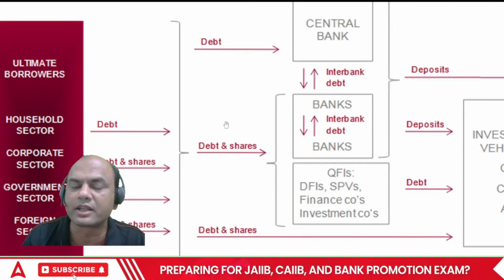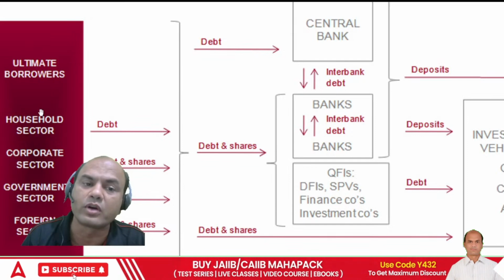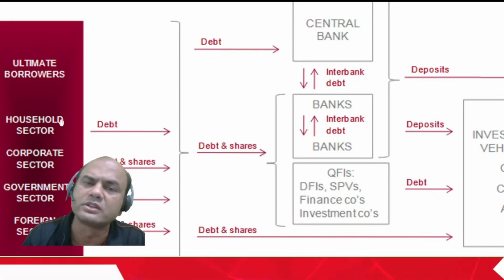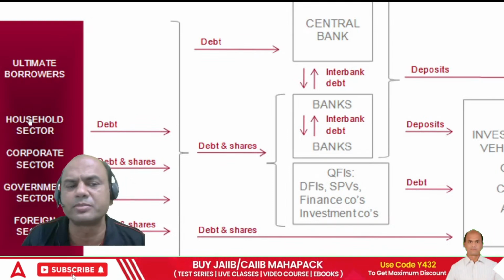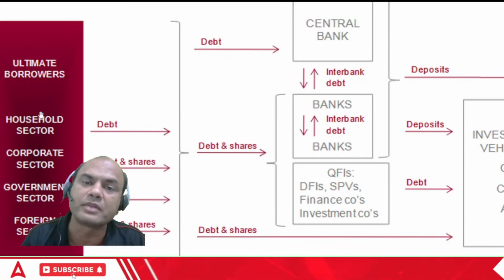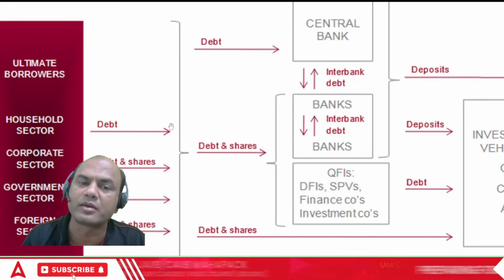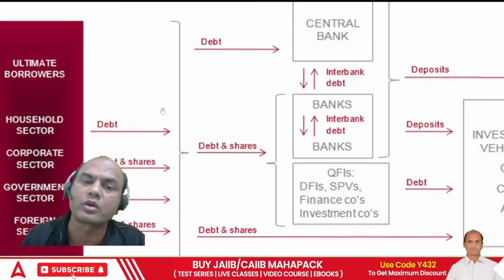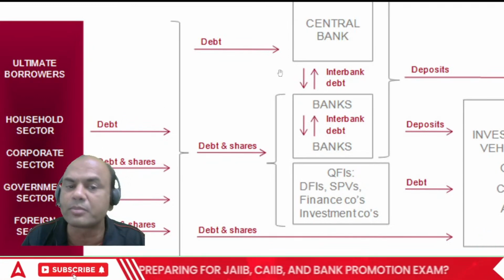And ultimately the household sector will give the loan to this. Loan means it's basically investing. Suppose I am the household sector, an individual person. I will give money to the bank and take a document from them. That's called an FD. Similarly for others, I'll give the share money to the company and take the document. That's called shares. So this is a debt given by me to the bank.